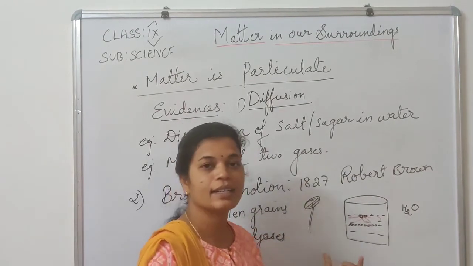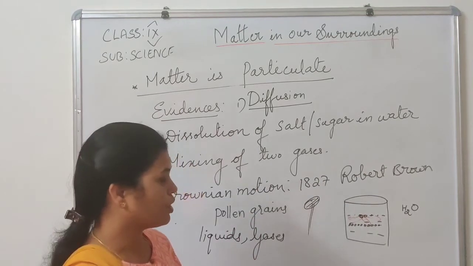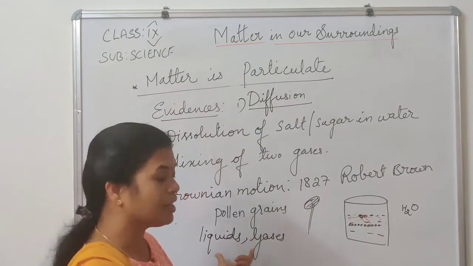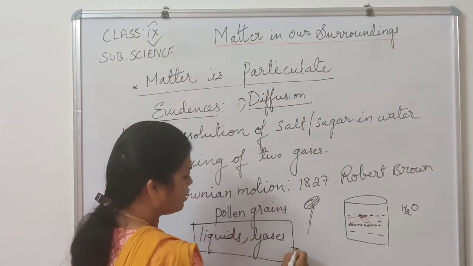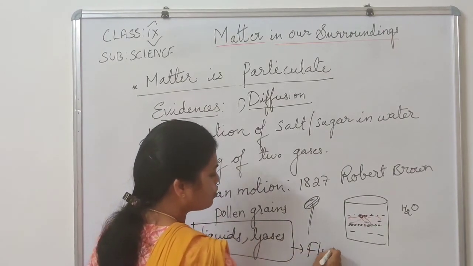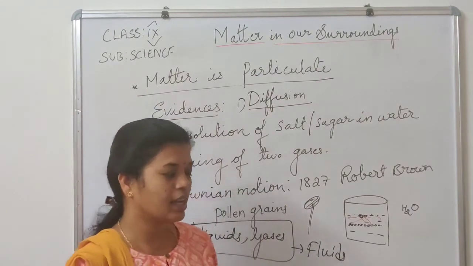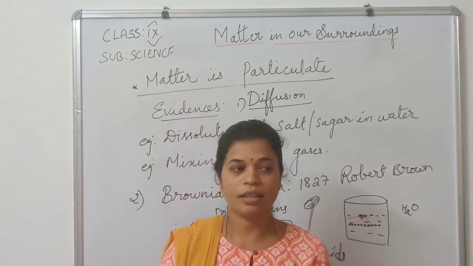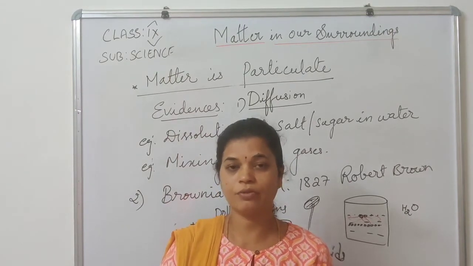So this is about Brownian motion. Brownian motion is observed in liquids and gases. We say that liquids and gases are called fluids because they can move faster than solids. Whereas solids, we say that they are rigid, hard, inflexible, they cannot bend. Only with certain force can they be bent.